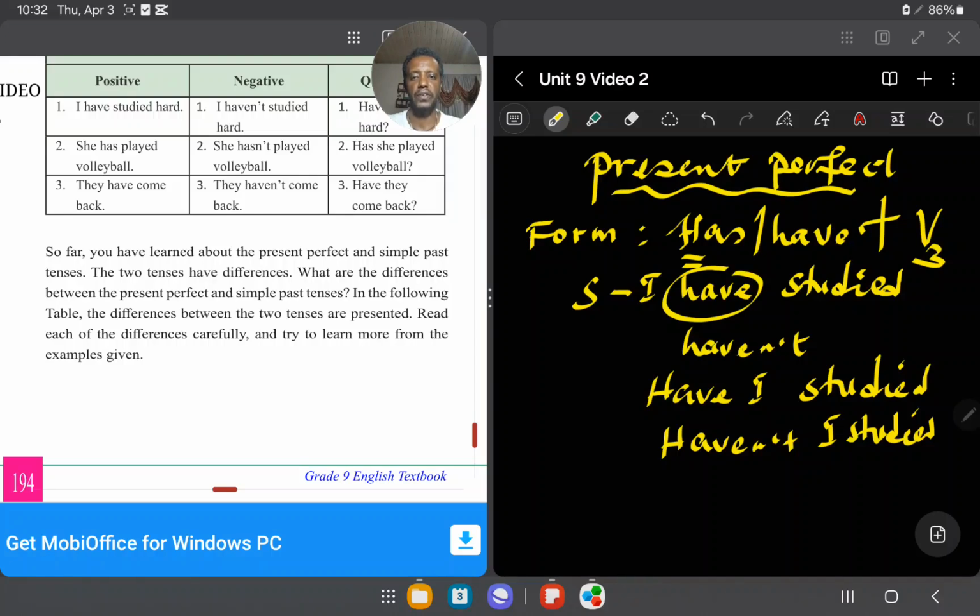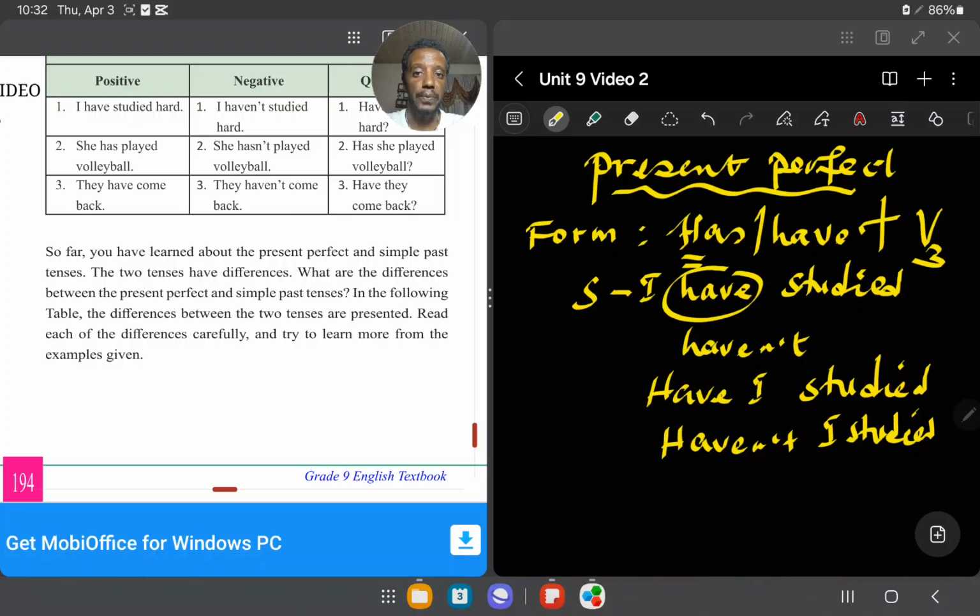Read each of the differences carefully and try to learn more from the examples given. Before I tell you from the table, let me remind you again: when you talk about simple past tense, you are talking about something that happened in the past and finished in the past. It has no continuous relation with the present.